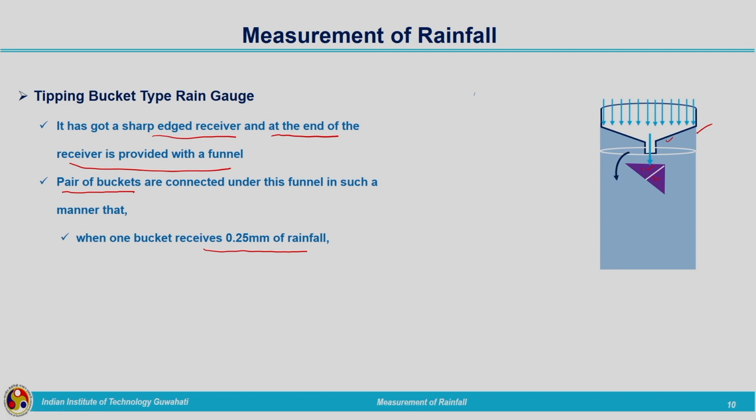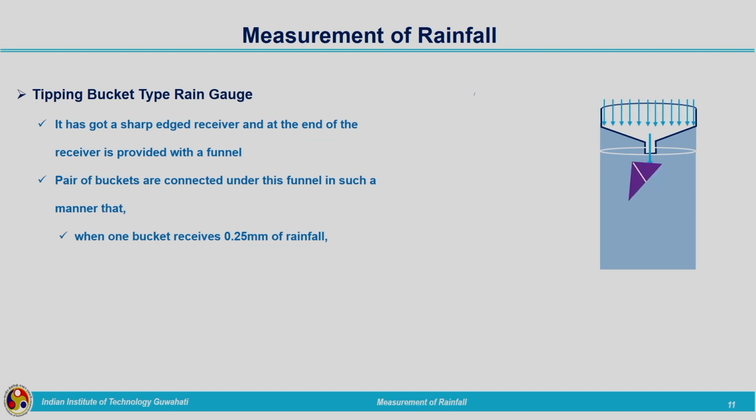It will tip, that is, it will move in this direction, and the other bucket will be located beneath the funnel. The water from the first bucket will be emptied into the receiver. When one bucket receives 0.25 millimeters of rainfall, it tips.